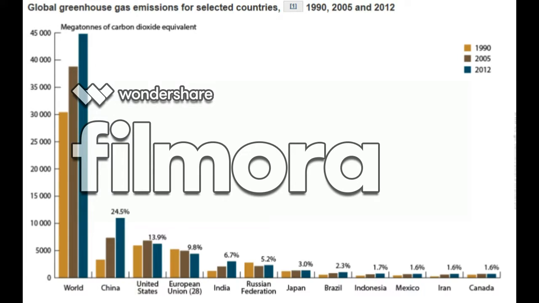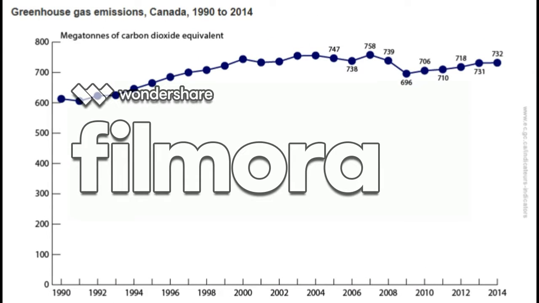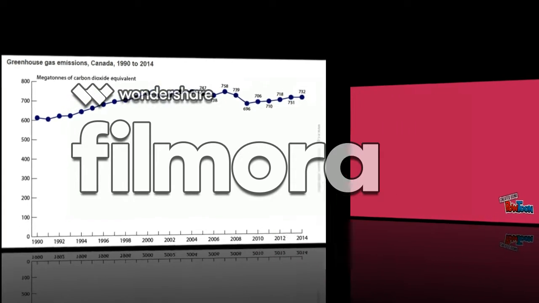This graph shows greenhouse gas emissions for selected countries. As you can see, Canada has much less pollution compared to other countries. However, we still have it and we need to consider all of the solutions. This graph shows greenhouse emissions in Canada from 1990 to 2014. It looks like it has increased from 615 to 732 mt.